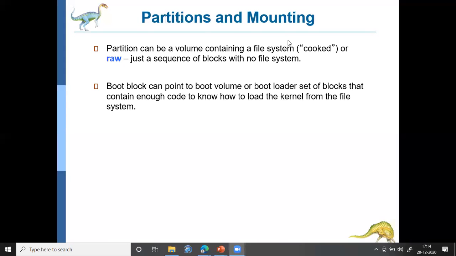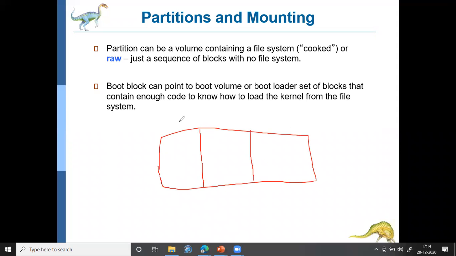Initially there is no partition in the hard disk, then we partition into different drives like C, D, E. After partitioning, you have to perform something called formatting. Only after formatting can some file system be stored in the particular drive.